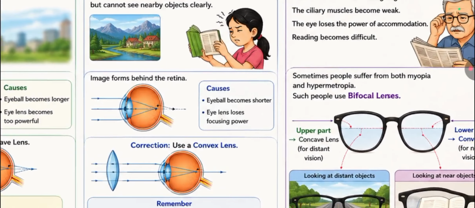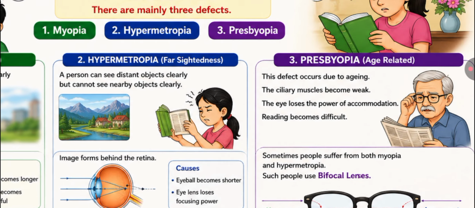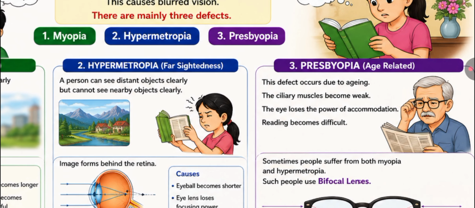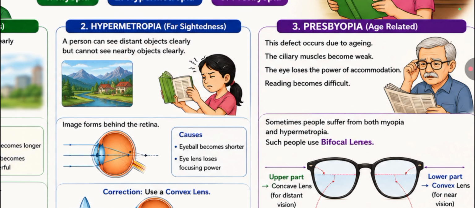Next, the third one is presbyopia. This is related to age. Presbyopia comes to old people. This defect occurs due to aging. The ciliary muscles become weak, the eye loses the power of accommodation, and reading becomes difficult. So, in this way, we correct this defect.